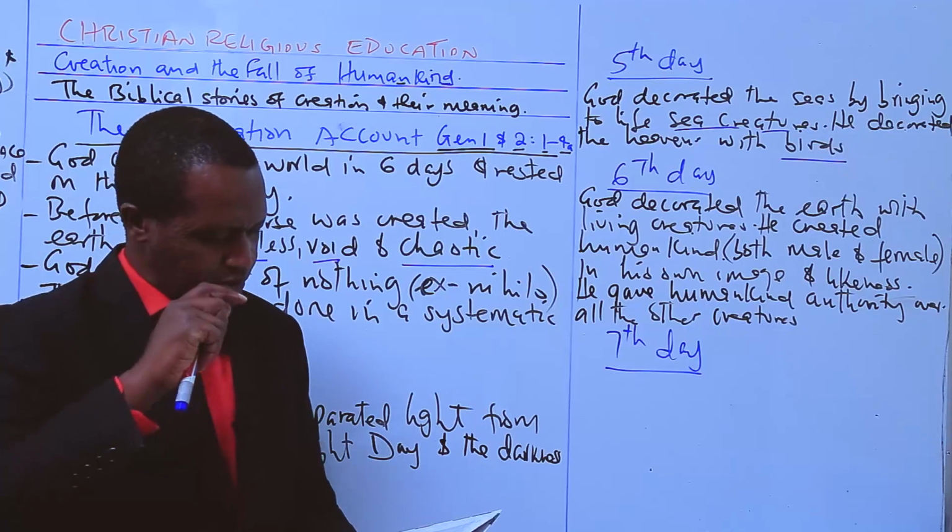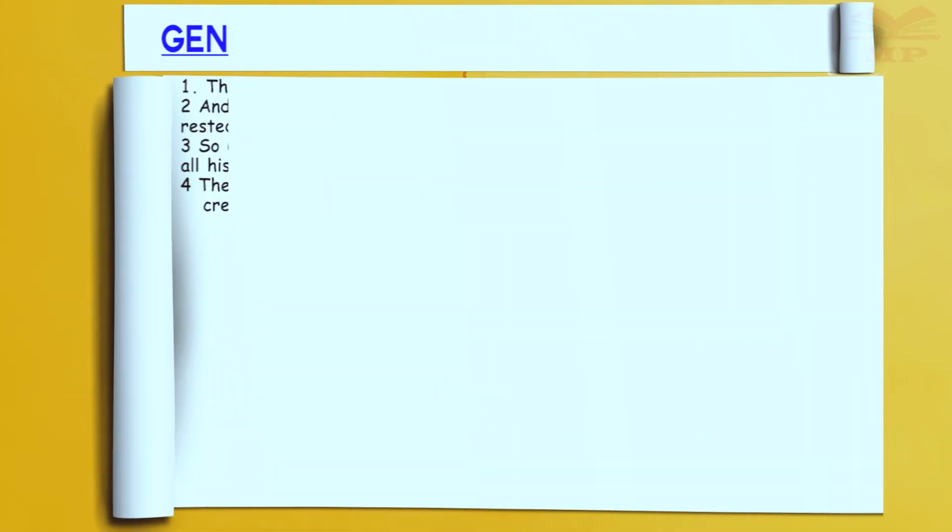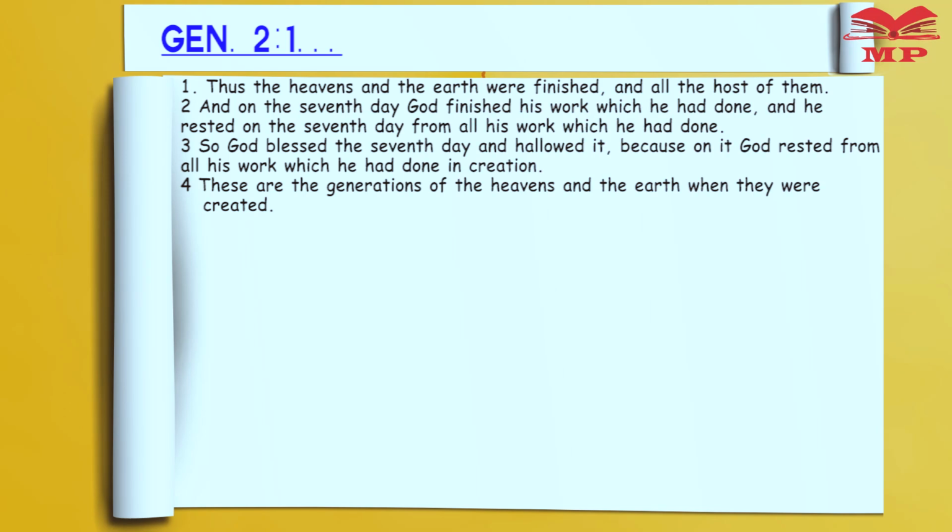Now, the sixth day ends at the end of chapter 1. Then Genesis chapter 2, I read, "Thus the heavens and the earth were finished, and all the host of them. And on the seventh day God finished his work which he had done, and he rested on the seventh day from all his work which he had done.